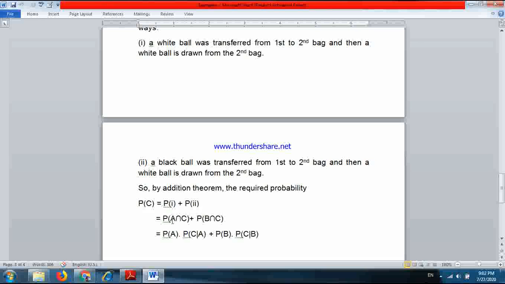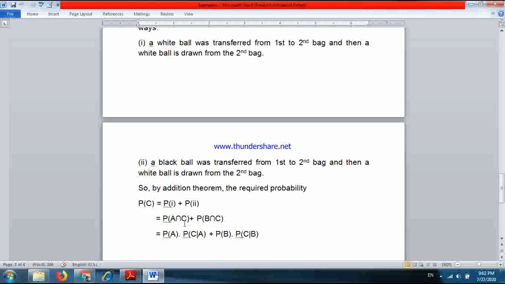A intersection C means probability of transferring a white ball and then drawing a white ball from the second bag, and B intersection C means probability of transferring a black ball and then getting a white ball from the second bag.